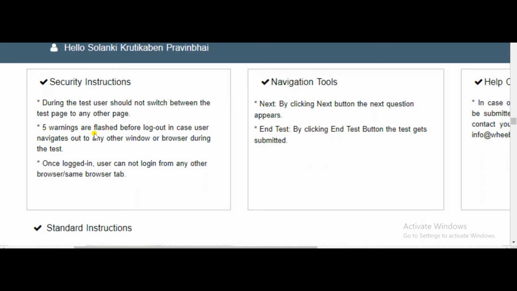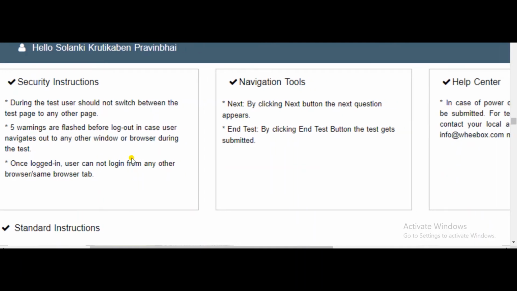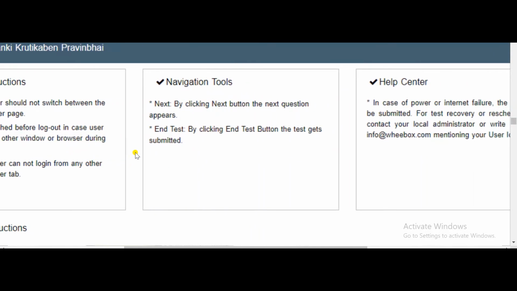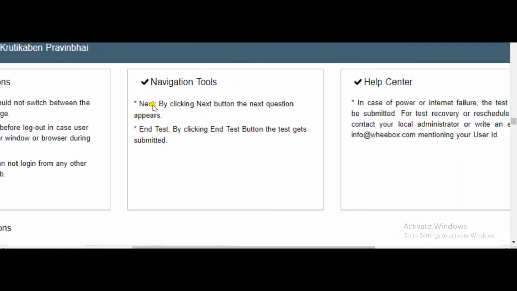Five warnings are flashed before logout in case the user navigates out to any other window. So if you are frequently switching over to other windows or browsers during a test, then 5 warnings will be flashed. After that you will be permanently logged out and you can't give the test, friends. So be very careful about this, and once you have logged in, you can't log in from some other browser.